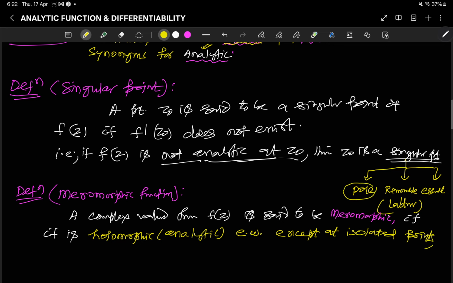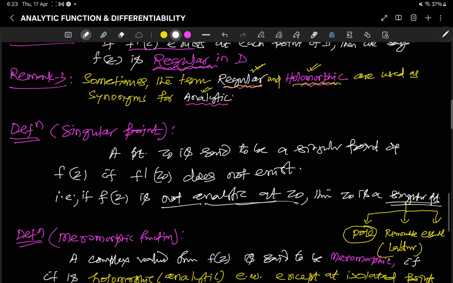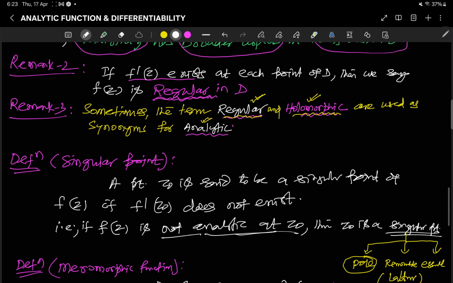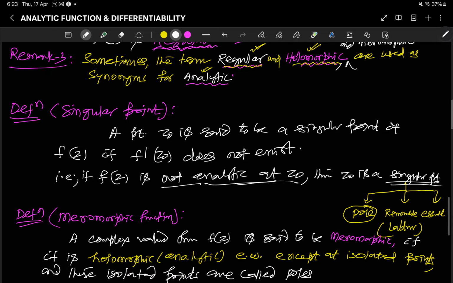And these isolated points are called poles. So you see, this meromorphic, maybe use also the synonyms of this. Sometimes the terms regular, holomorphic and meromorphic are used as synonyms of analytic function. Okay, analytic functions, right?